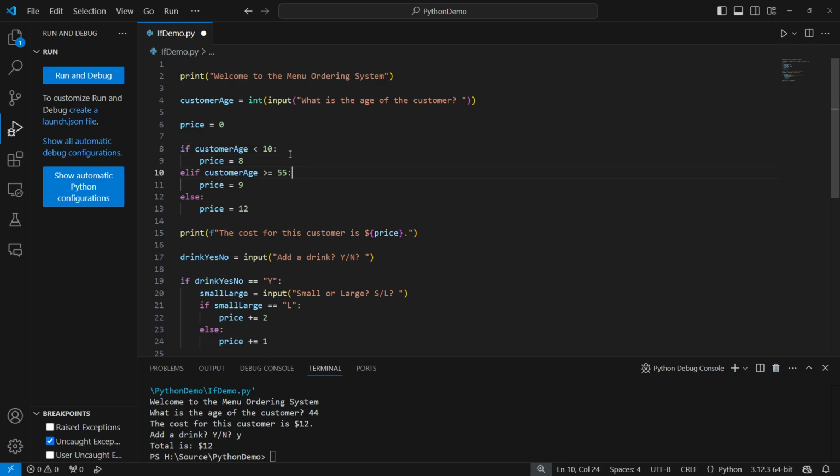All parts, all lines of an if statement must end with a colon. So if conditional colon, else if conditional colon, else colon. You must always have that colon. If you forget to put it in, you will get a red squiggle of doom, and if you mouse over it, you will be told that it's expecting to see a colon character there.